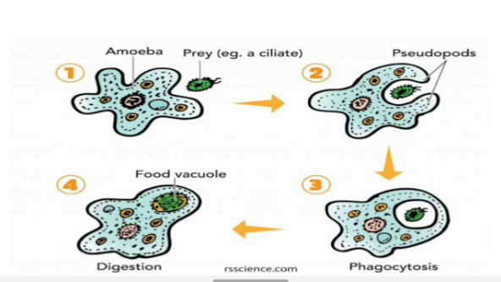So firstly it ingests the food, then it digests it, then it absorbs and assimilates. So amoeba also shows the holozoic mode of nutrition like us.